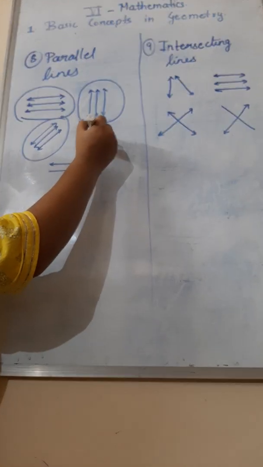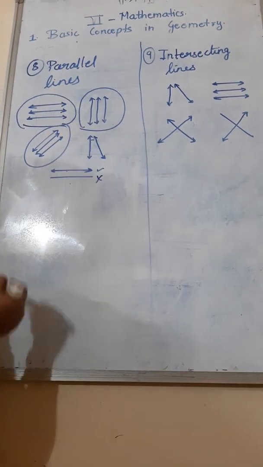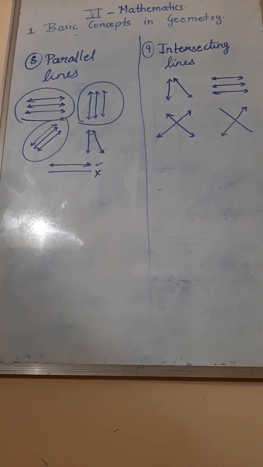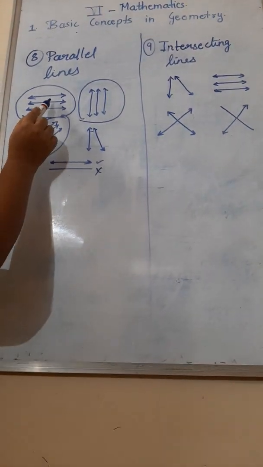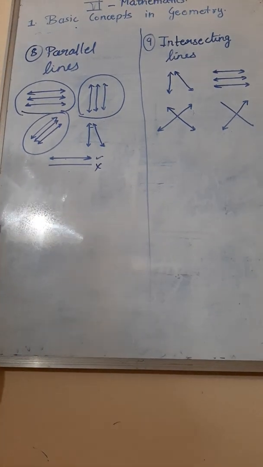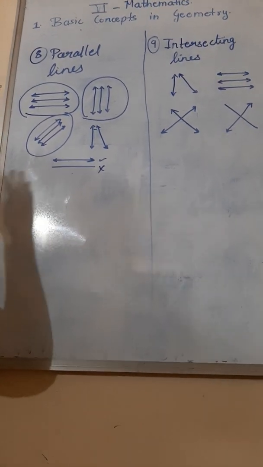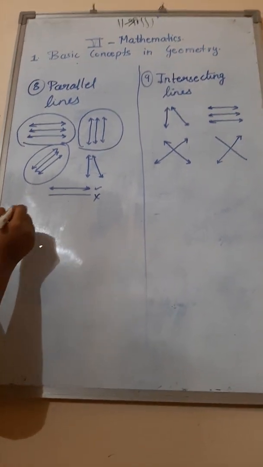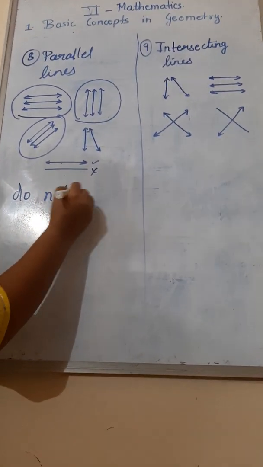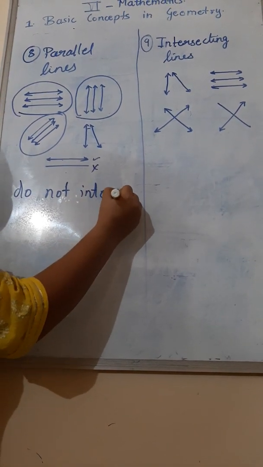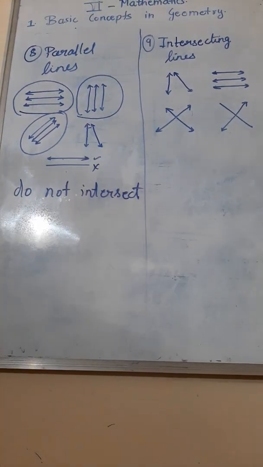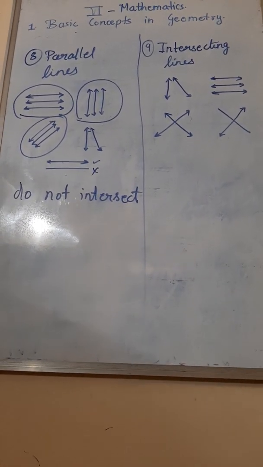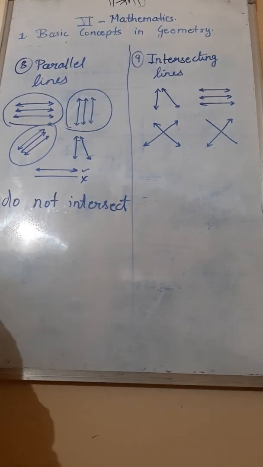Is this a parallel line? No. This will join somewhere, no? When we extend it, it is going to join. So these three are called parallel lines. They go in the same direction. See, the directions are the same, but they are not joining each other. Separately they are moving in that particular direction. So lines which do not intersect are called parallel lines. Okay, now we will go for the last point of our lesson, that is intersecting lines.